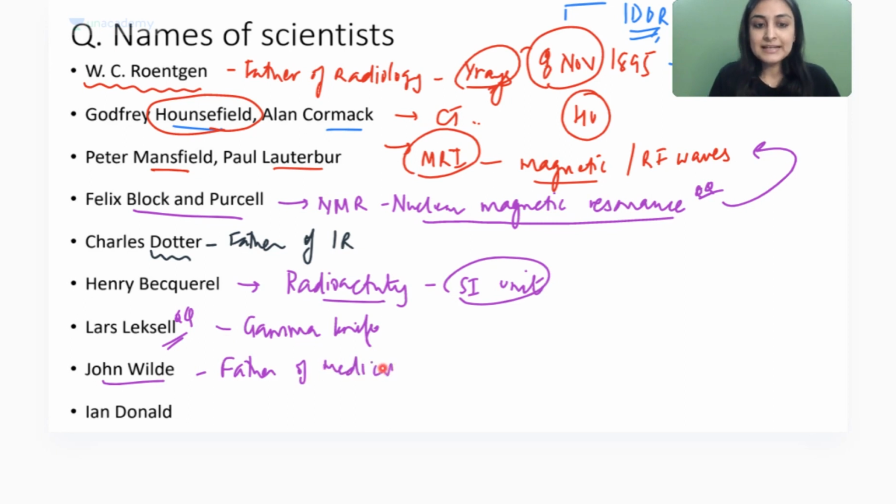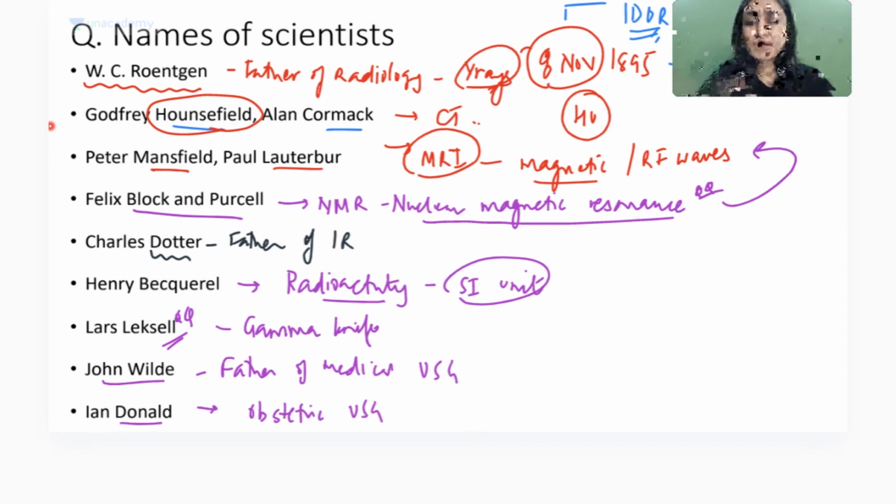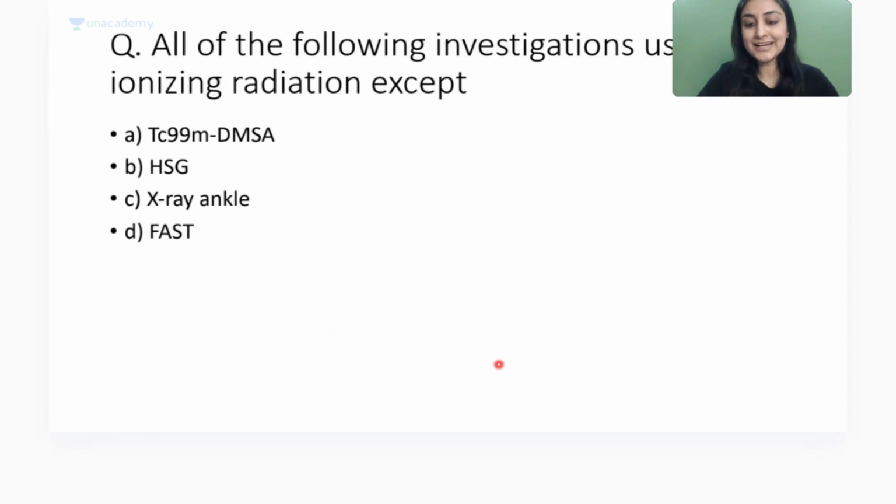Yeah, and then Ian Donald comes along and says that, okay, I'm going to discover medical ultrasound, but in the obstetric field. So he's considered the father of obstetric ultrasound, right? Is this fine, everybody? So these are all the possible scientists that they can ask you. They haven't in many years, but you never know. Okay, so these are all the things that you need to remember. Now going ahead to a question that has come up a scary number of times. So you need to know this. All right, so this is something which is important. Yeah, many fathers in radiology.